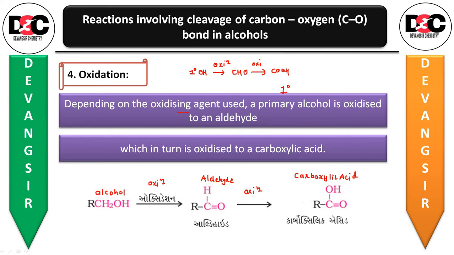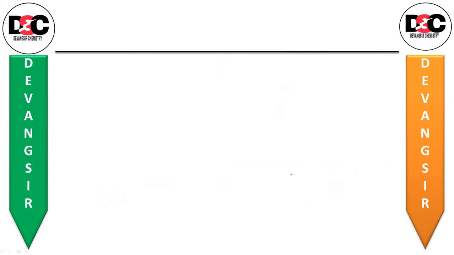So from alcohol, one oxidation gives the aldehyde, and one more oxidation gives the carboxylic acid.